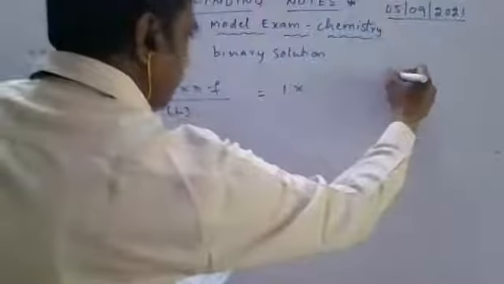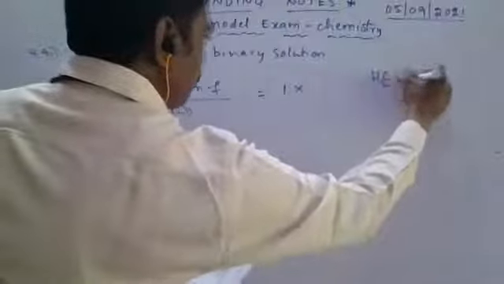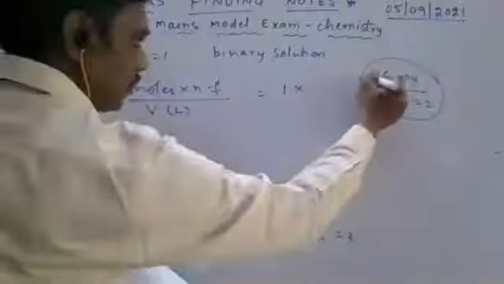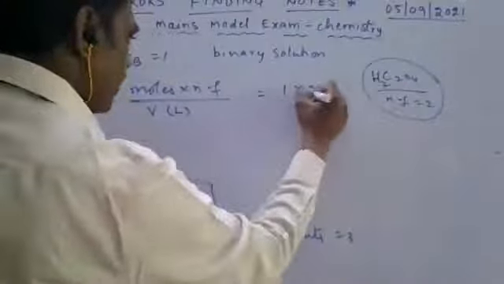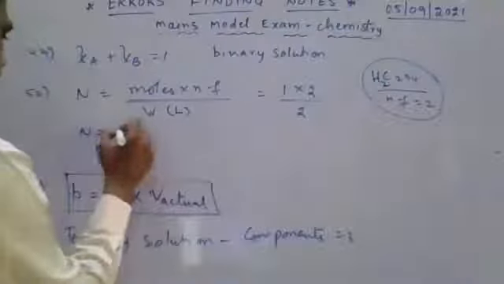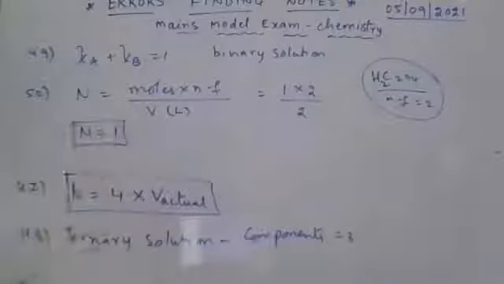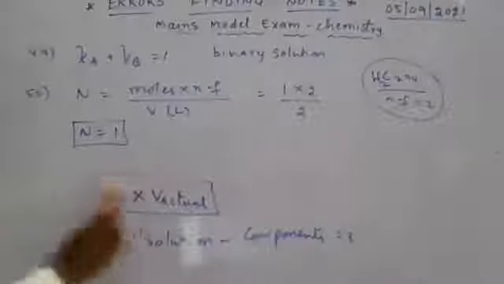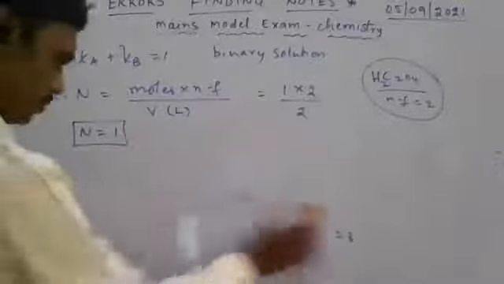Oxalic acid, H2C2O4, n factor value is 2. So here moles 1, n factor value 2. Volume is given as 2 liters. So here normality you get 1. Is it clear?